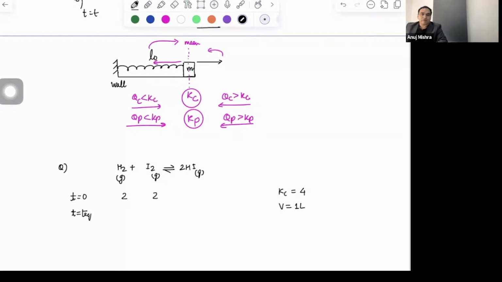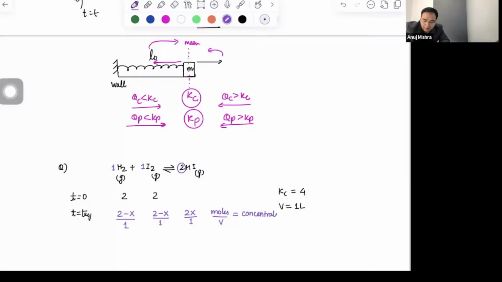So at starting time t equals 0, you have been given moles 2 and 2. वॉल्यूम आपको गिवन है 1 लीटर, तो आप कोई भी रिएक्शन सॉल्व करने के लिए क्या करते हो? स्टार्टिंग में रिएक्टेंट्स हैं, आप बोलोगे भाई रिएक्शन प्रोग्रेस करेगी, तो मान लेता हूं मैं x गया, this is 1, this is also 1, so can I say here also I have to write x? Is that clear? So what I have to write here? This is 2. I have to write 2x here. समझ में आया? Now what is volume here? 1 liter. Moles divided by volume. Moles divided by volume will give me, Adya, what is this going to be?